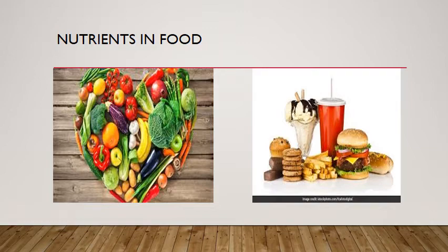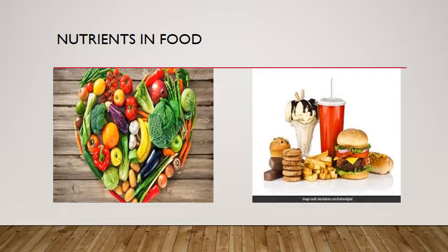There are some nutrients which give us energy, which help us to grow, and which protect us from many diseases. Such food is known as healthy food.